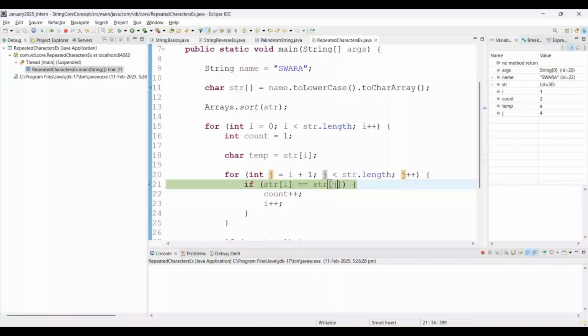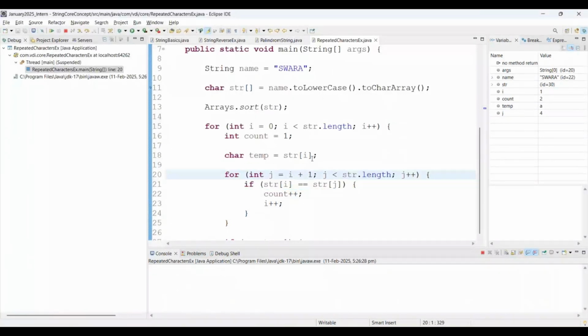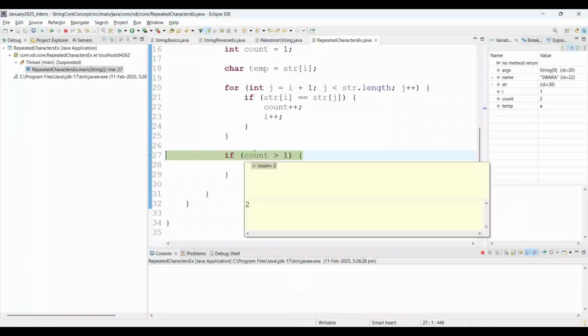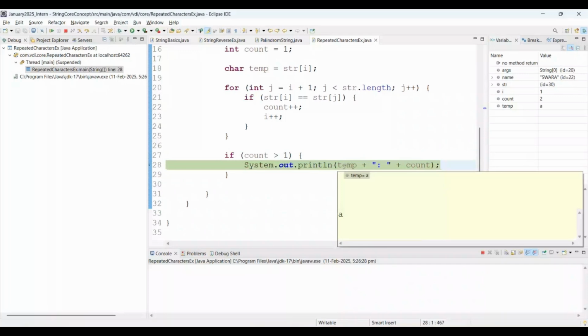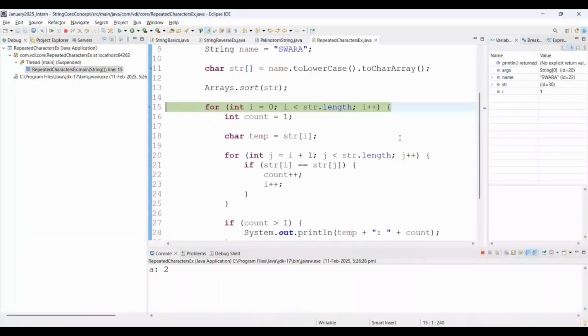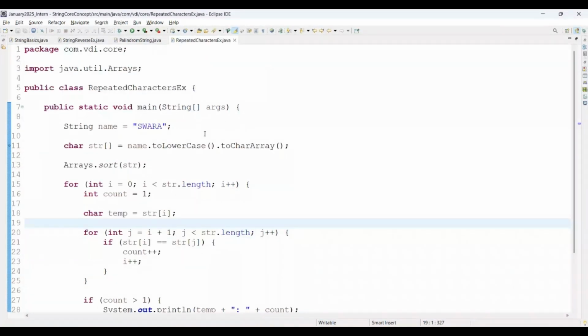Control Shift I. Perfect. Again, F6 for the next line. F6. Then here count is greater than 1, so definitely it will come here. What is the temp? Temp means the character available is A, and the count available there is 2. Right? And again, F6 you can simply use. In such a way, we are able to debug our Java program as well. I will recommend that in your case, you can simply go ahead and try to debug the Java program also.